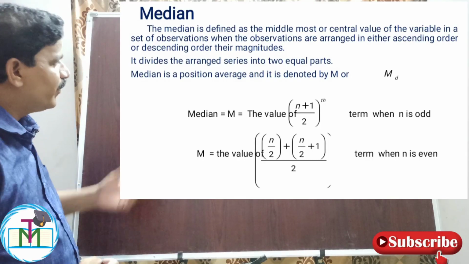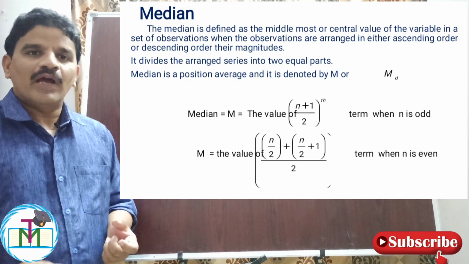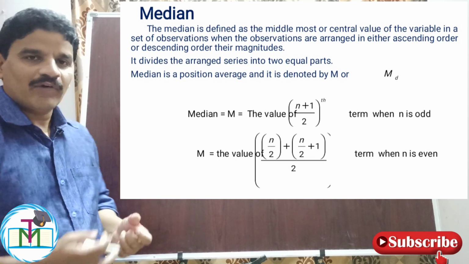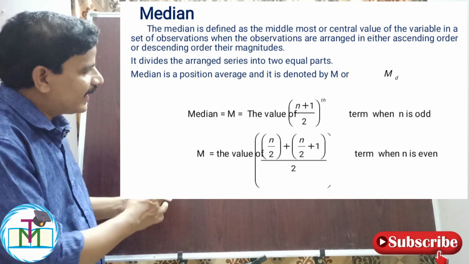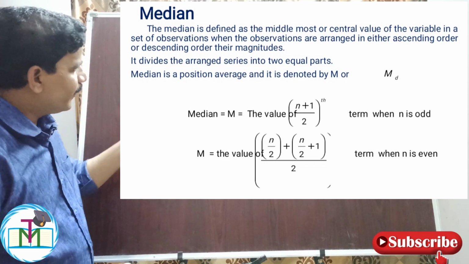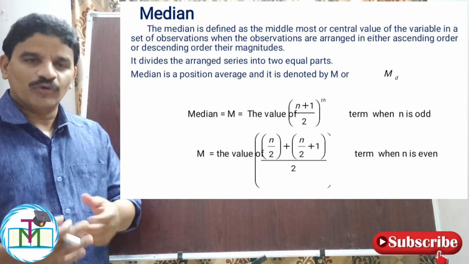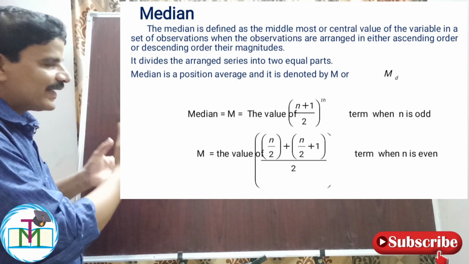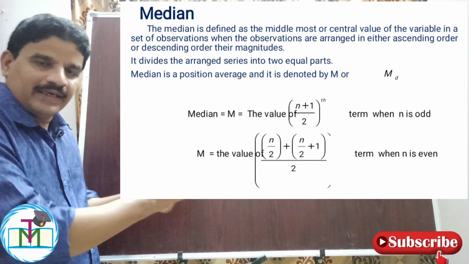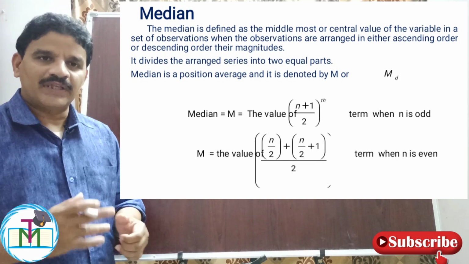What is median? Median is the middle value or central value of the variable when the observations are arranged in either ascending order or descending order. Median is a position average. So to find the median, first we have to arrange the values in ascending order or descending order of their magnitude.